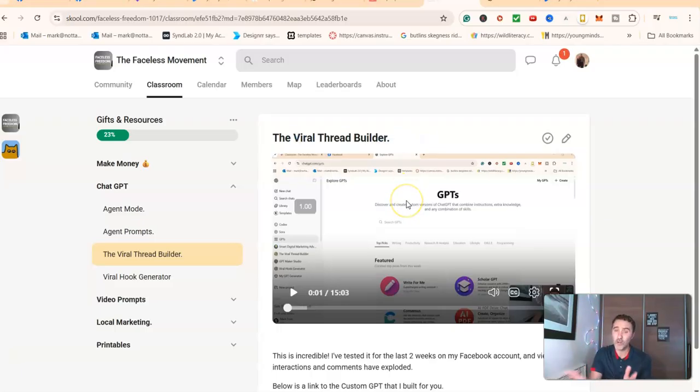And basically, all you have to do is give it your niche and a product or a service that you're either promoting or that you earn, essentially something you want to make money from. Then the Viral Thread Builder will do everything for you. It will give you your posts and all the good stuff. It will even give you a weekly calendar and schedule all of this stuff out for you.